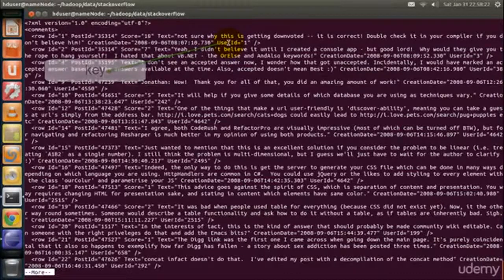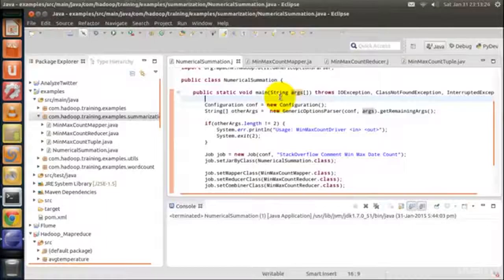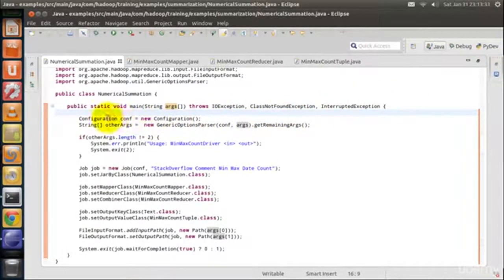Let's understand the code now. As usual, the configuration object is created. Input and output paths are passed as arguments to the main function. Next, the job object is created. The mapper class is set and the reducer class is set. The combiner class is also set.